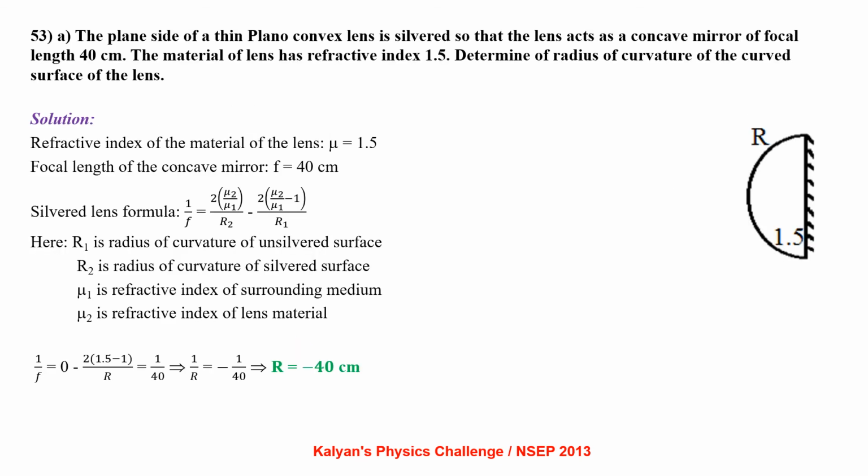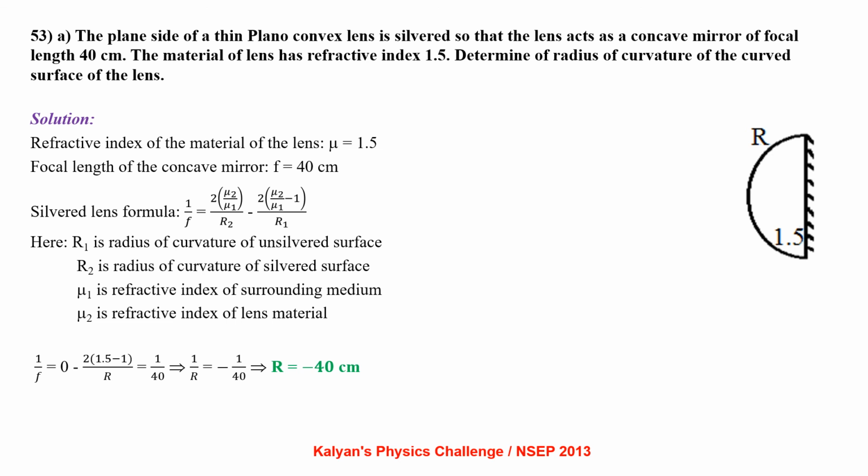The plane side of a thin plano-convex lens is silvered so that the lens acts as a concave mirror of focal length 40 cm. The material of the lens has a refractive index of 1.5. Determine the radius of curvature of the curved surface. Refractive index of the lens is 1.5. Focal length of the concave mirror is 40 cm.